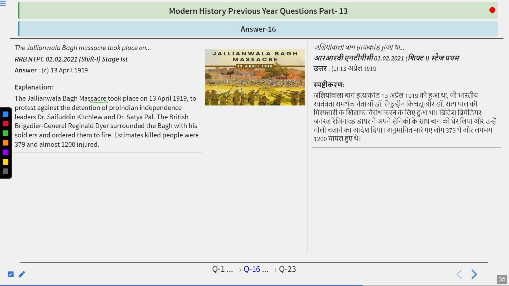So, the Jallianwala Bagh massacre took place on 13th April 1919 to protest against the detention of pro-Indian independence leaders Dr. Saifuddin Kitchlew and Dr. Satyapal. The British Brigadier General Reginald Dyer surrounded the Bagh with his soldiers and ordered them to fire. The estimated number of people killed was 379, and almost 1200 were injured. So, the answer is 13th April 1919.